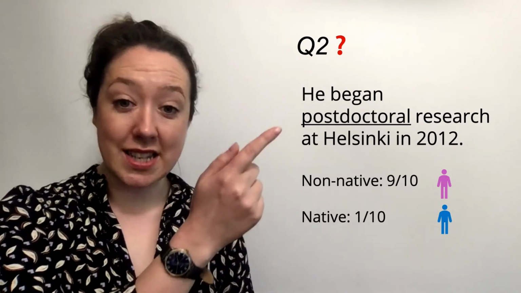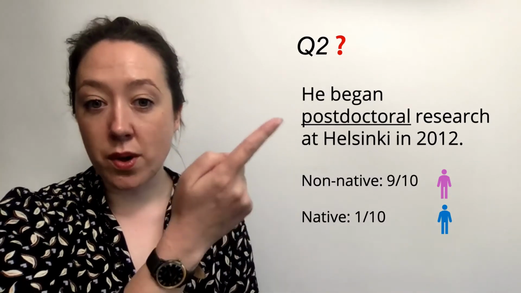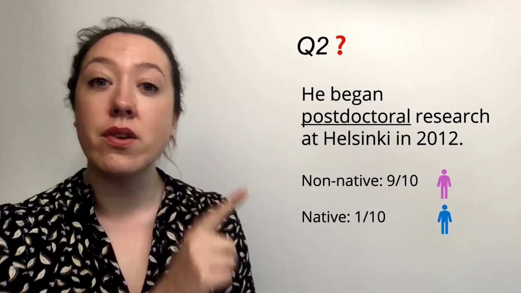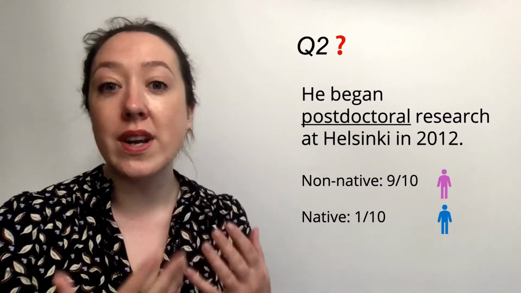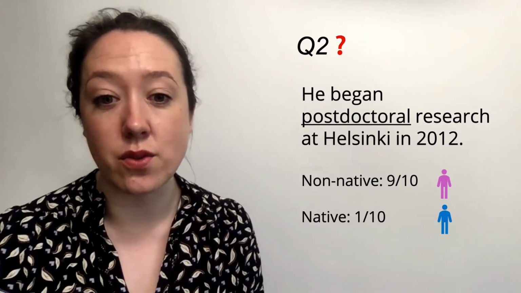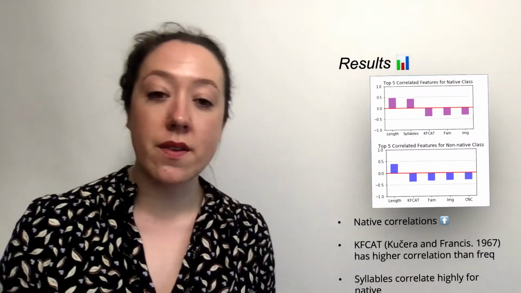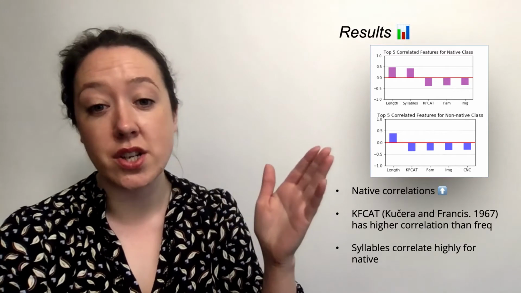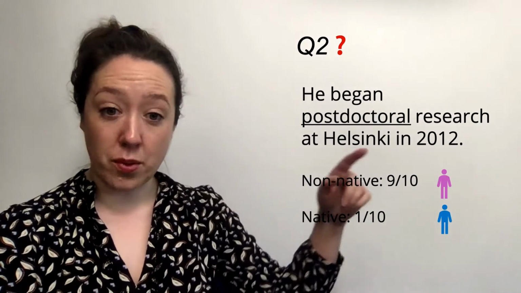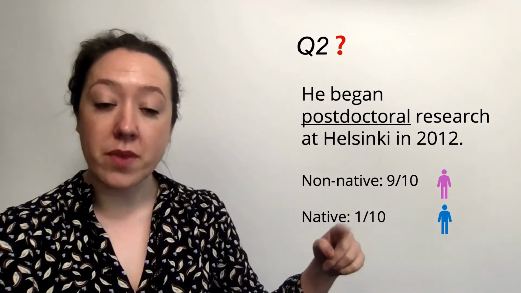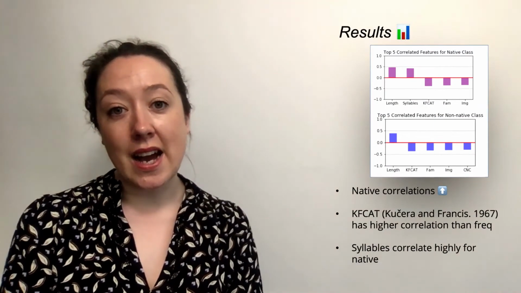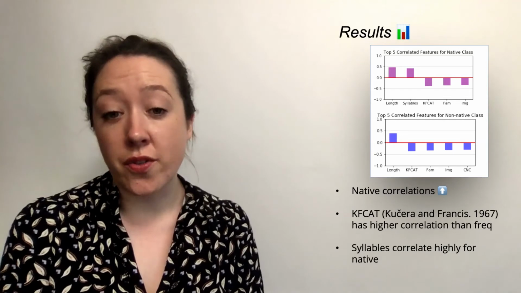And so you can see in this example, it's interesting that this word postdoctoral has been identified as complex by 9 out of 10 non-native, but only 1 out of 10 native. So what is it about the specific word that has made it more difficult for a non-native audience? In order to investigate this, we look at the correlations between the absolute number of annotators. So for instance, in this example here, the absolute number would be 9, and the absolute number here would be 1. And we look at the correlations between that and the different numerical features.